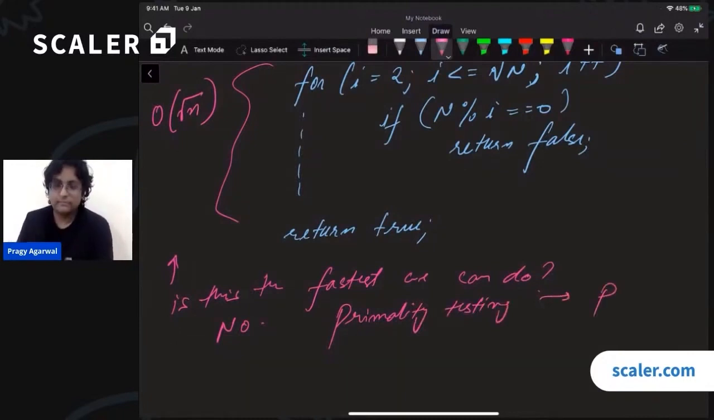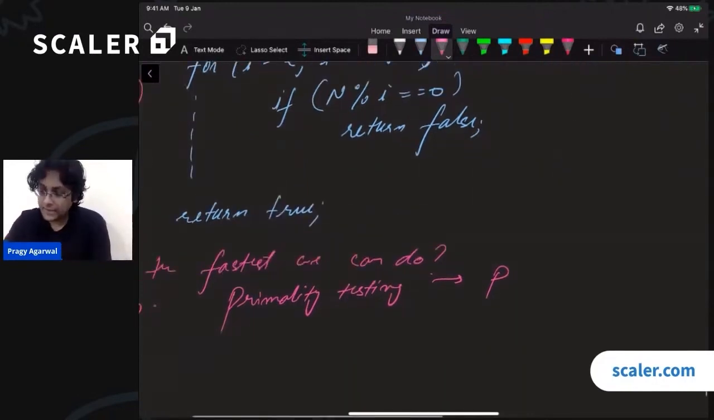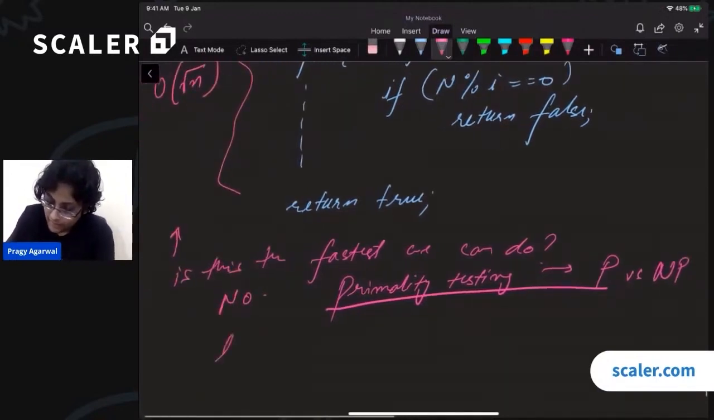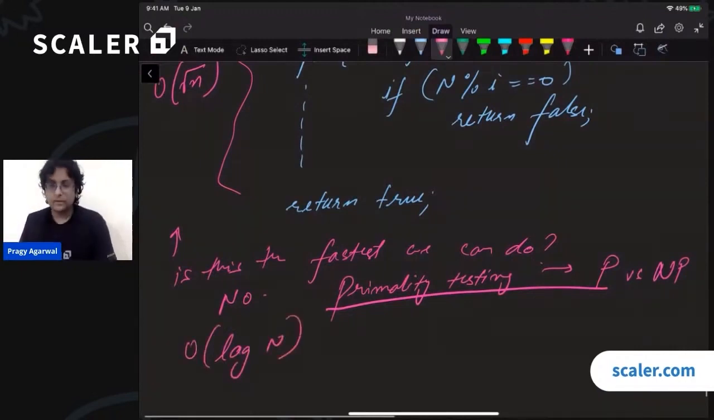this is in P, right? P stands for the polynomial time algorithms. I'm not sure if you have heard of P versus NP, right? But primality testing is in P. That means that we can check for primality in log n time, in order of log n time. All right, we will not be going over this particular algorithm today.